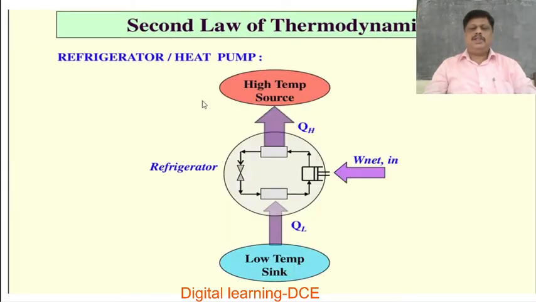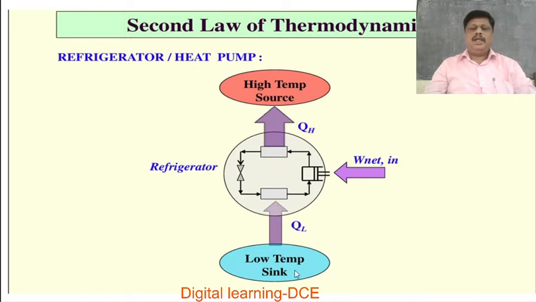Again, this is also the refrigerator or heat pump. It absorbs a certain amount of heat from the low temperature region, that is from the sink. For this to happen, an external work has to be done on the working substance in the refrigerator, and some part of the heat is rejected to the source, which is maintained at higher temperature.